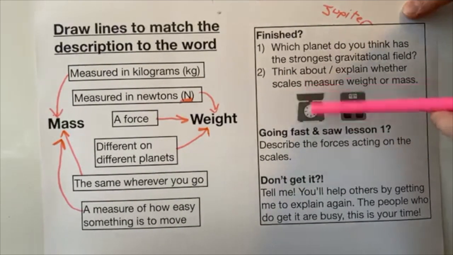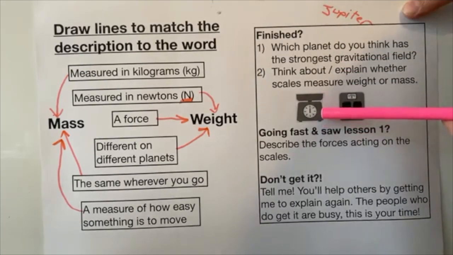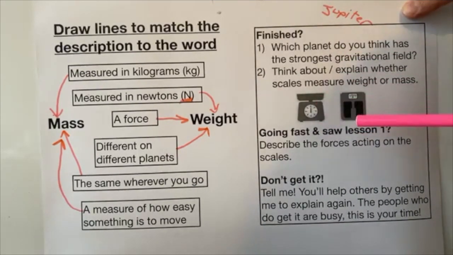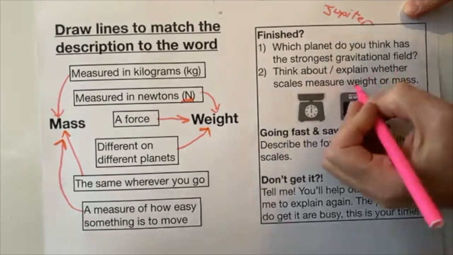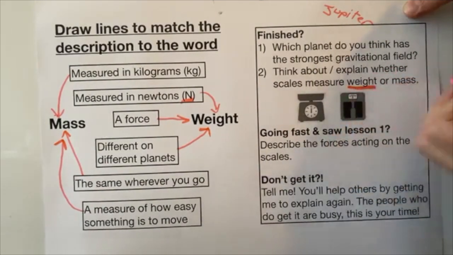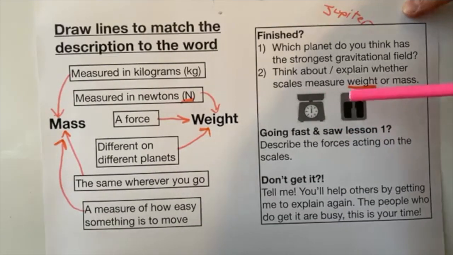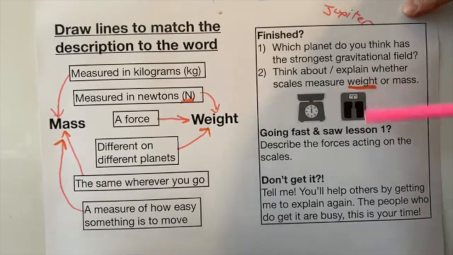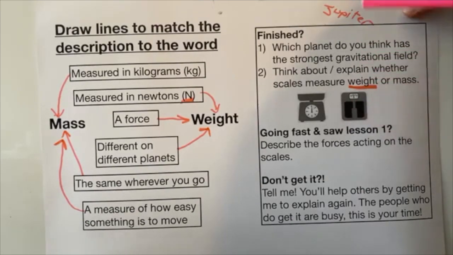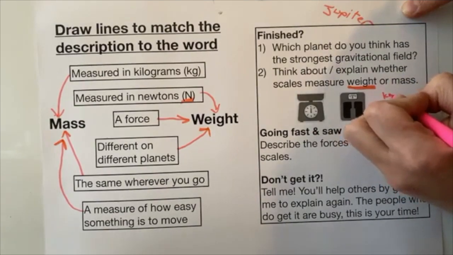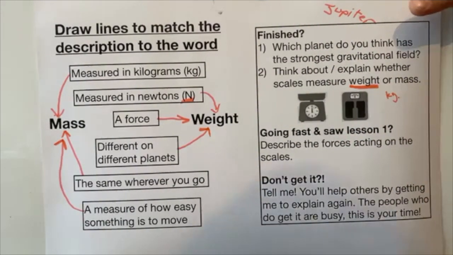Scales. Well, you stand on the scales, your weight pushes down on the scales, and the scales, I don't know, it's a spring or something, isn't it? Push back up. And when you stop moving, it tells you how much you weigh. So scales are actually measuring weight, because they're not measuring how hard you are to move, or how many particles are in your body. They're measuring how much you're being pulled down to earth. But they talk about kilograms, don't they? It's very confusing. We get this wrong in real life all the time.